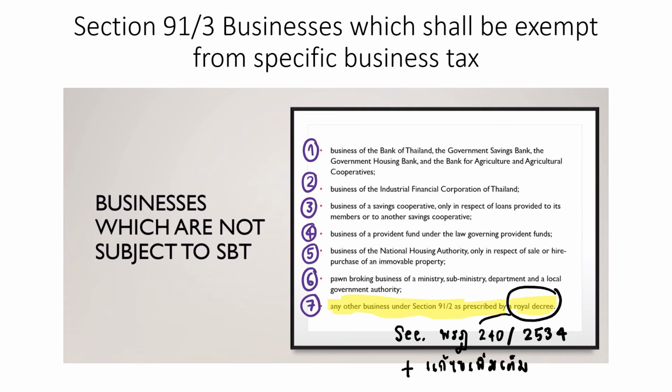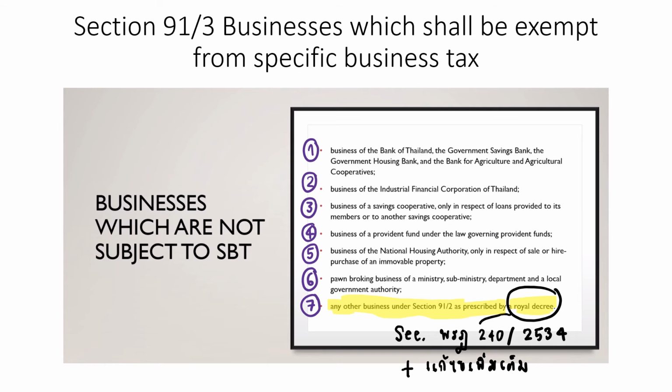The second category that gets an exemption is the business of Industrial Finance Corporation of Thailand. The third category is business of saving cooperative, only in respect of loans provided to its members or to another saving cooperative. The fourth category is the business of provident fund under the law governing provident fund.